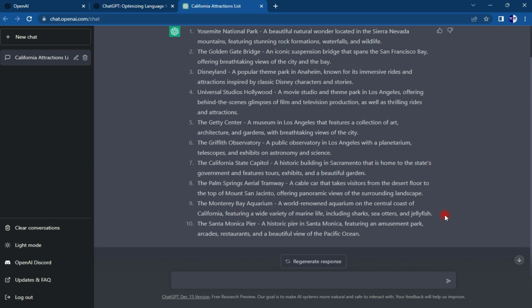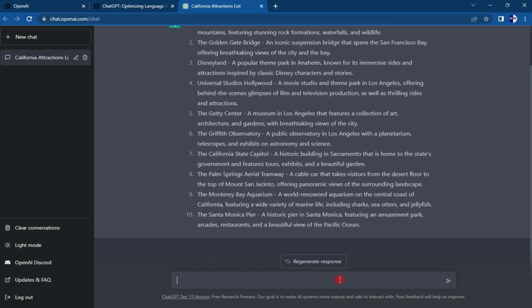Guys, let's search for another thing to see that yes, this software is really good. Let's ask this software to write a code for us.